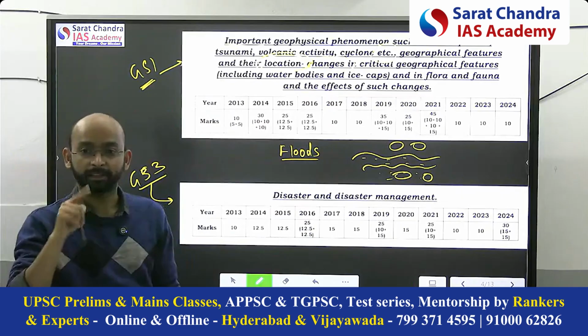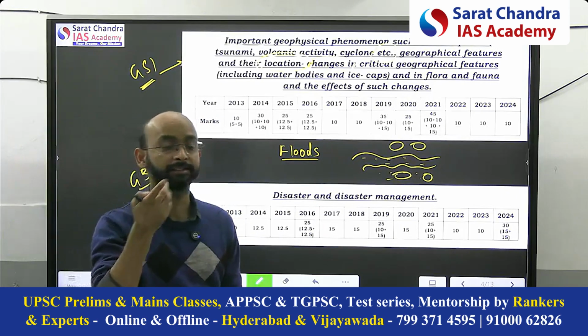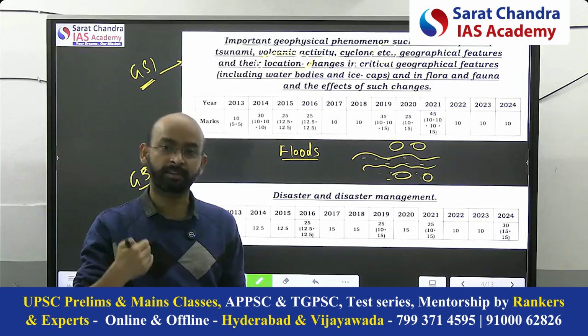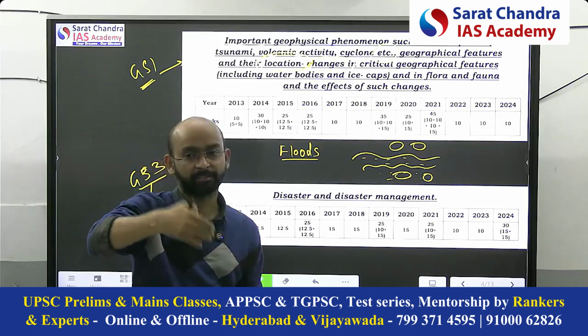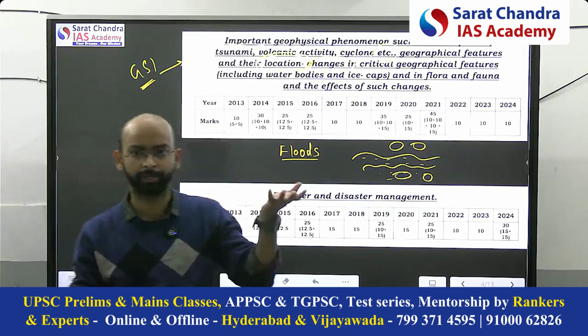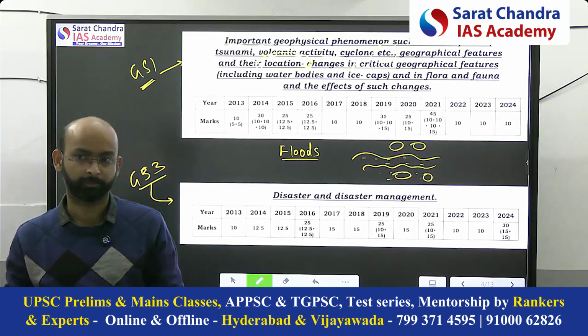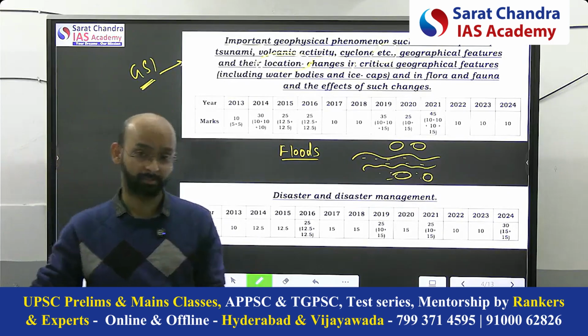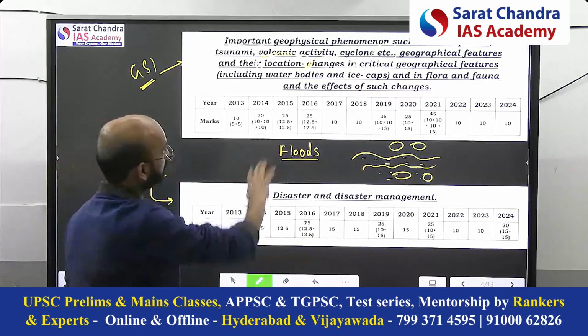They can ask why the frequency of landslides is increasing in the Western Ghats in recent years. So the epicenter is changing. The Himalayas are still dominating, but we are observing it in the Western Ghats also, right? So in some other regions also. So those changes can also be asked here based on the syllabus.